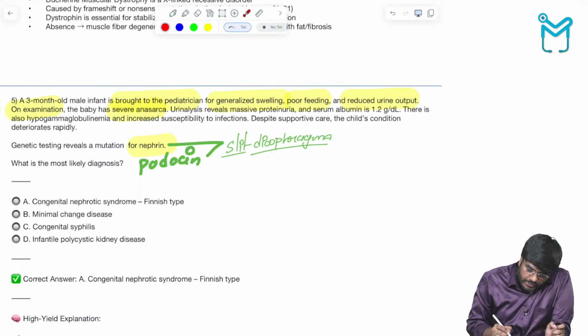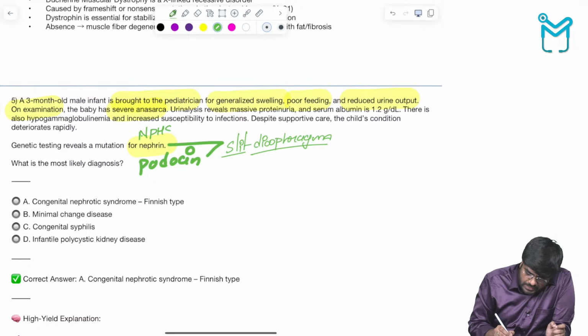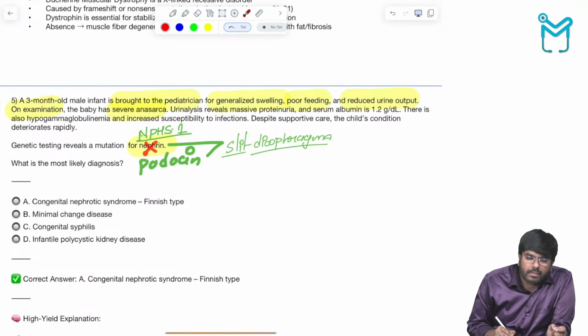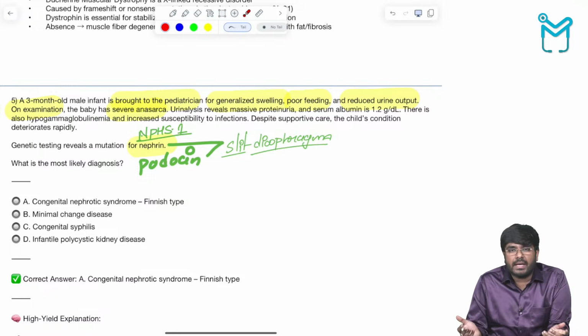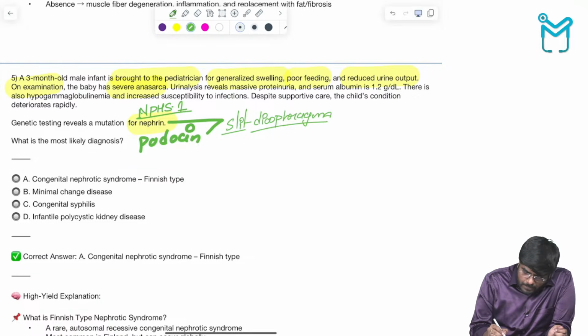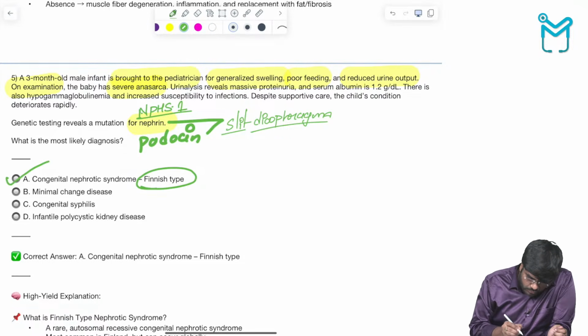Today nephrin is going to be defective. What might be the reason? Nephrin is defective due to NPHS1 gene mutation. The protein is going to be defective, so automatically the slit diaphragm is going to be defective, and that is going to cause proteinuria. So this is called the Finnish type of nephrotic syndrome, seen in Finland people, very much common in Finland people. So the answer here is nephrin defect, the Finnish type of nephrotic syndrome.